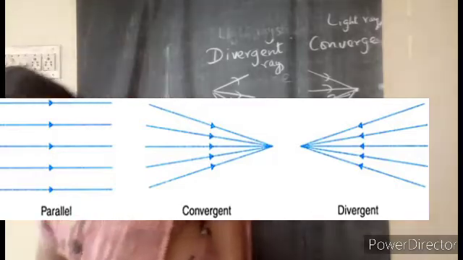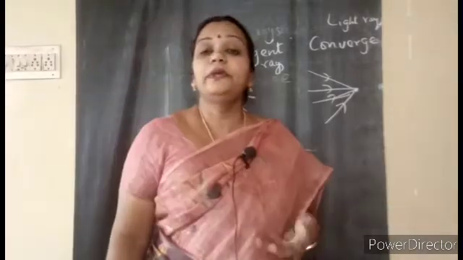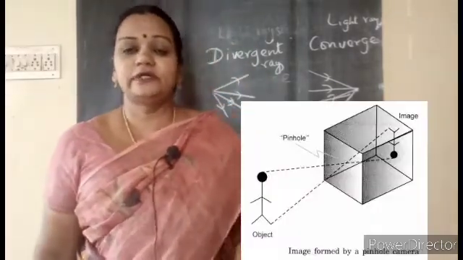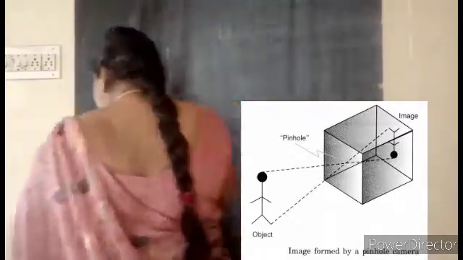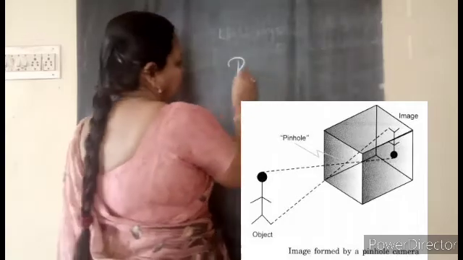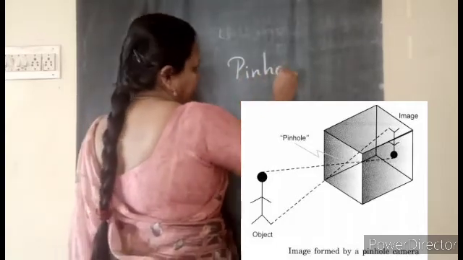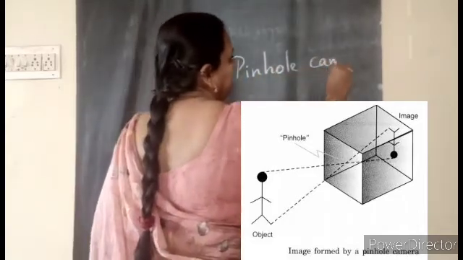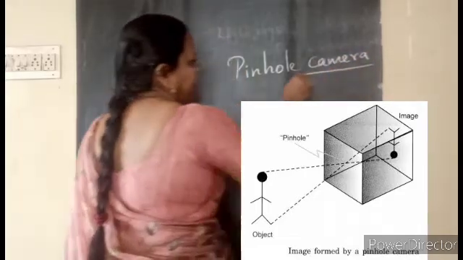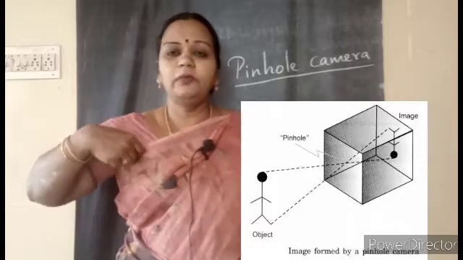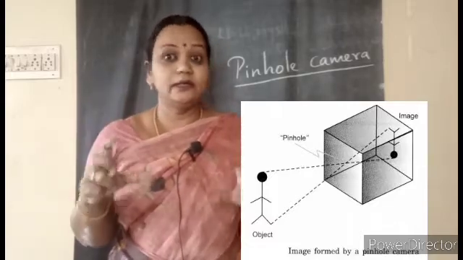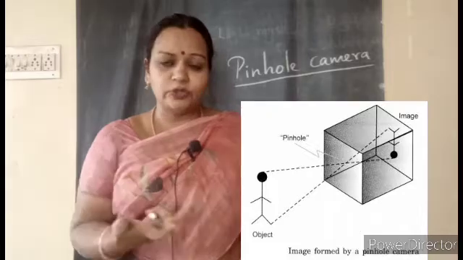Now you will be interested when I say this. We are going to make our own camera, children. Yes, is it not amazing? We are going to make one camera this year. That camera is called a pinhole camera. This is a very simple device. Generally, you might know a camera is a complicated device. Our eye is also a camera. Just now I used that.